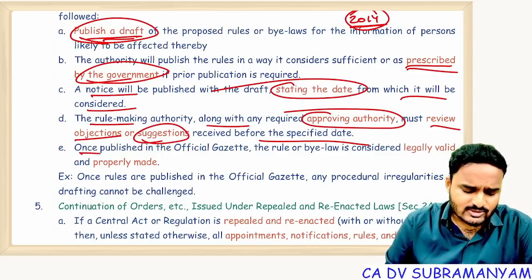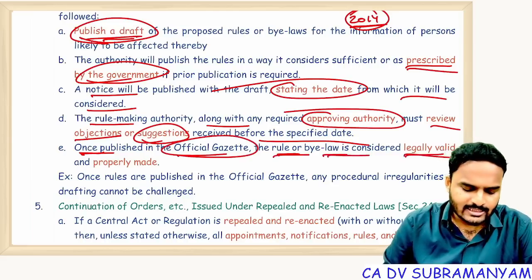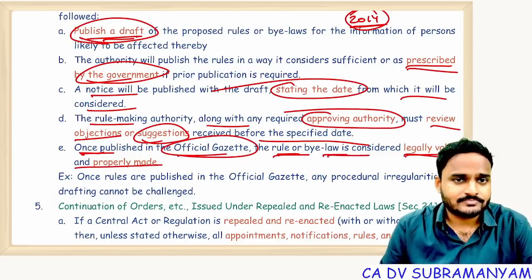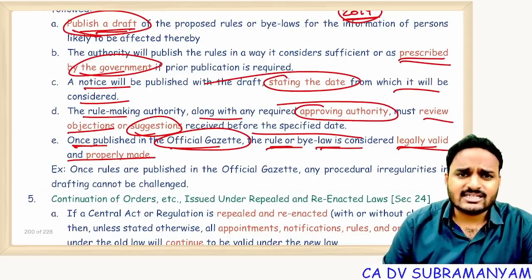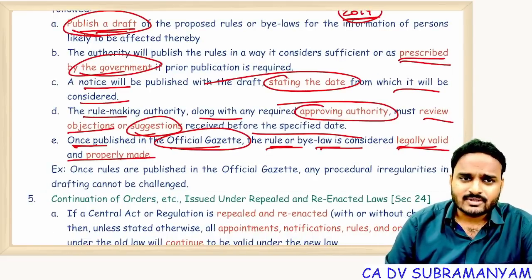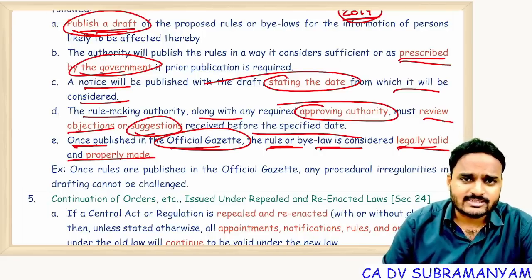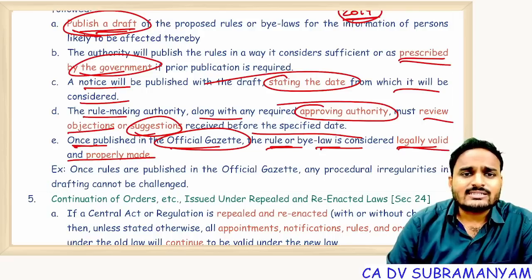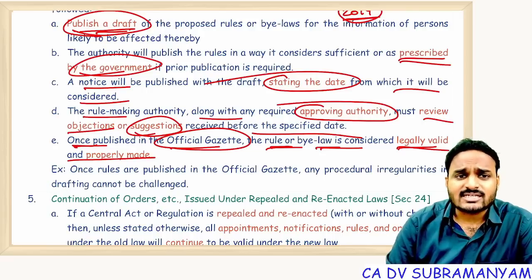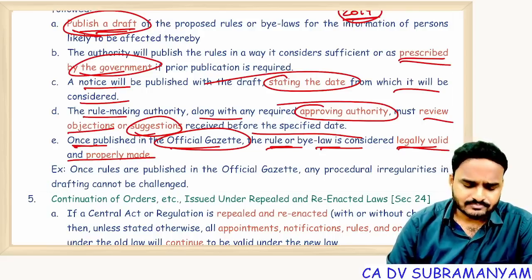So once those rules get published in the official gazette, those rules and bylaws are considered legally valid and properly made. Even though some legal lapses are there in the process of making, they are still said to be valid. They're conclusive in nature. You need to follow them. That's it. And there is no compulsion on the authority to consider objections or suggestions raised by the people. They are just recommendatory in nature, not mandatory.